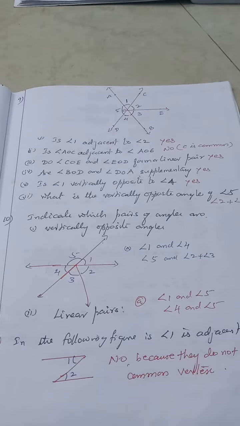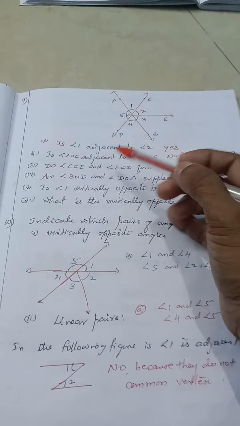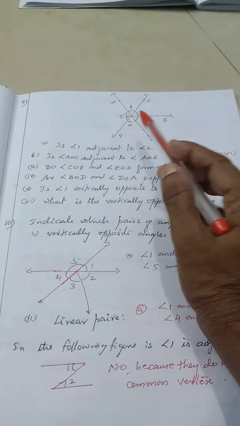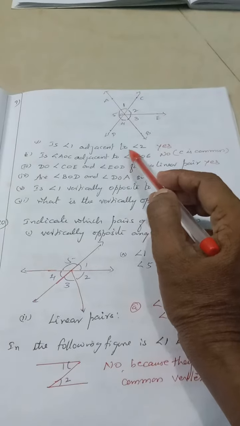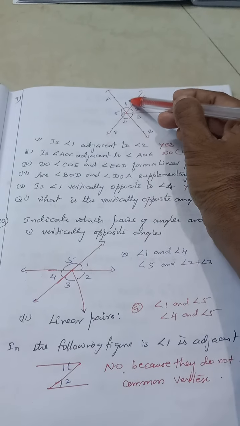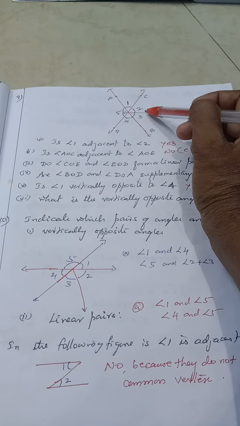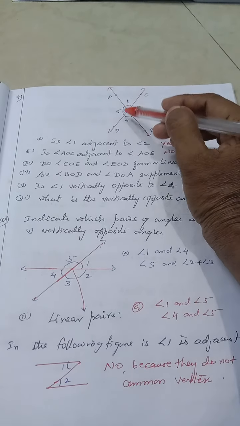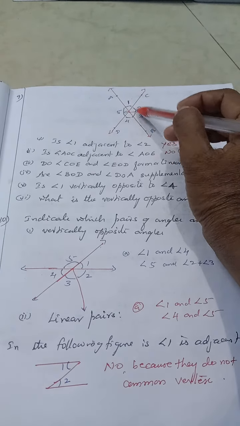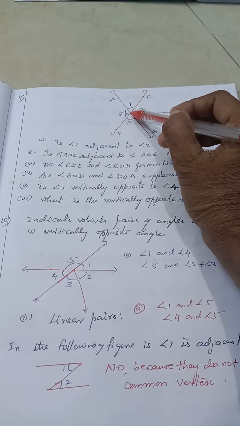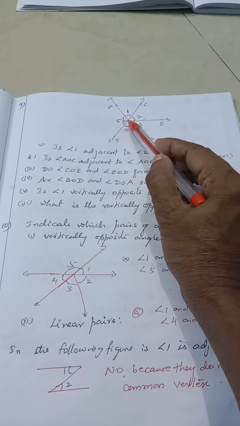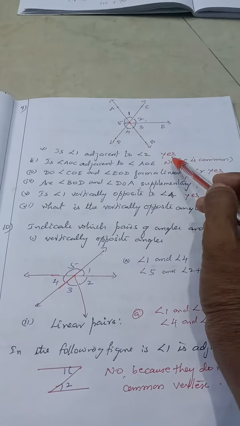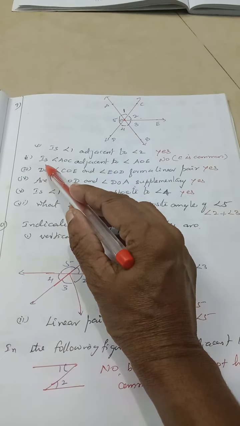And question number 9, they have given the diagram like this. The first question is, is angle 1 adjacent to angle 2? Yes, they are adjacent angles because they have a common vertex point O. Angles 1 and 2 have a common vertex O. So it is yes. What about the second question?